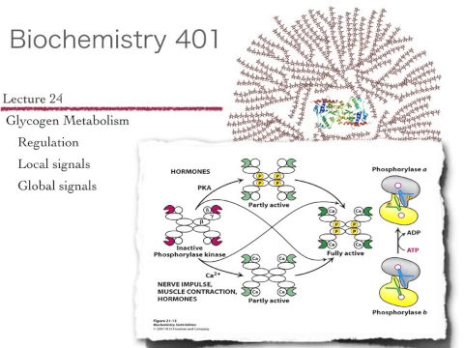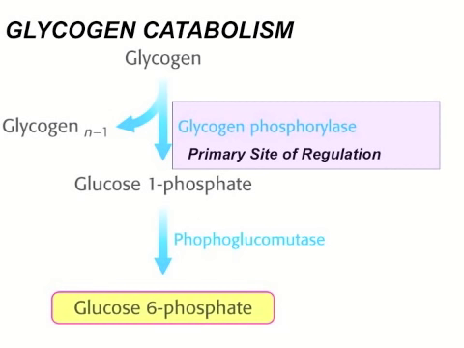Biochemistry 401, Lecture 24. Today we're going to talk about the regulation of glycogen metabolism. We're going to discuss both local signals and global signals that affect glycogen metabolism. So let's get started. Now, if you'll recall, glycogen catabolism is catalyzed by the enzyme glycogen phosphorylase, and this is one of the primary sites of regulation for this pathway.